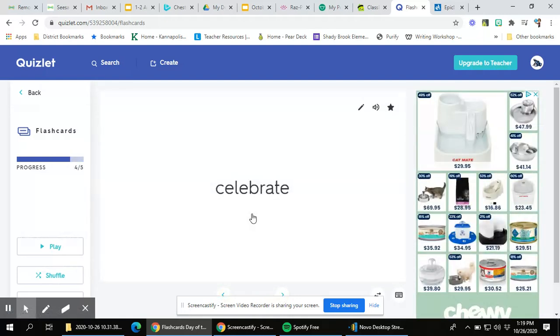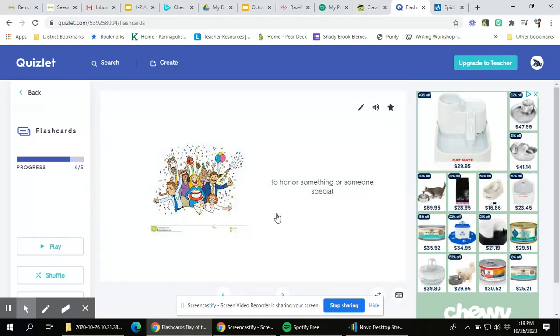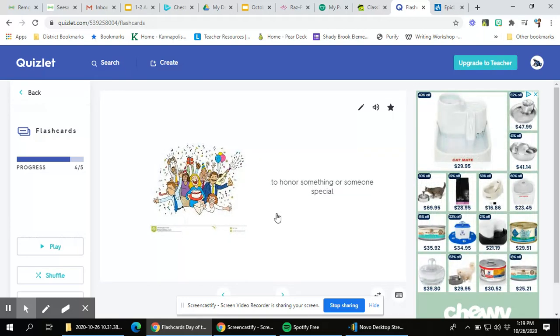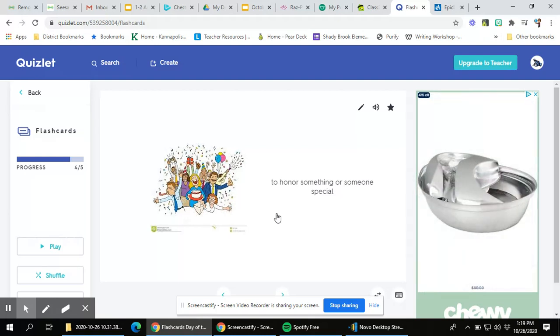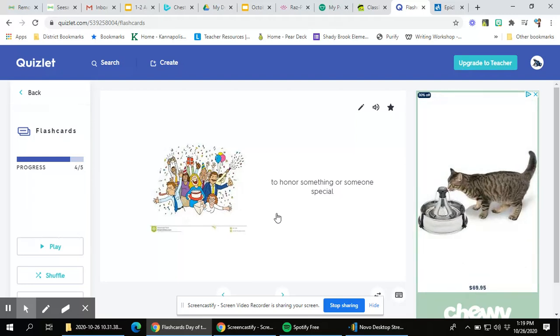Now, we are going to see the word celebrate, and we use the word celebrate in a lot of different ways. So to celebrate something is to honor something or someone who is special. You have a birthday, that's when you celebrate your birth. When we have holidays like Halloween or Christmas or 4th of July, we honor somebody or something on those days.